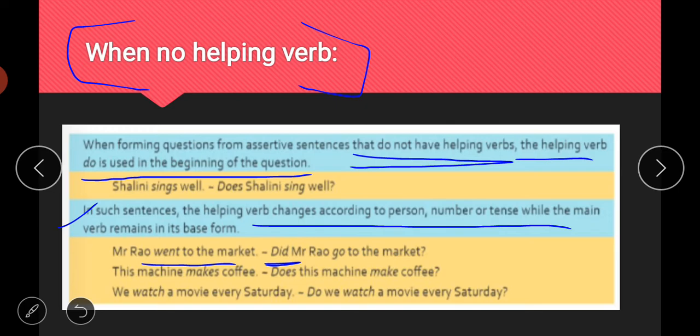So "This machine makes coffee." "Does this machine make coffee?" "We watch a movie every Saturday." "Do we watch a movie every Saturday?" So I hope it is clear to you.